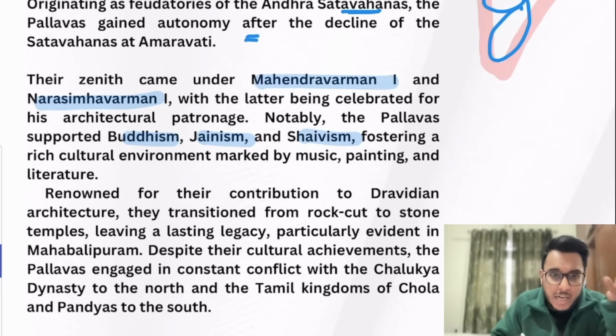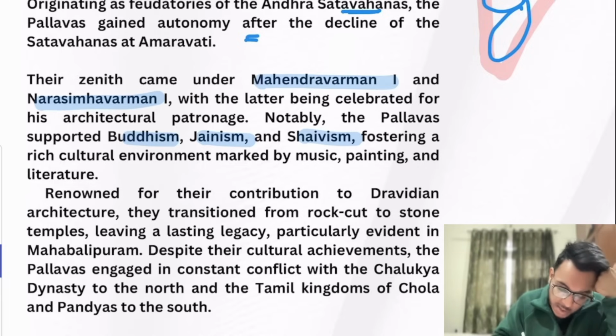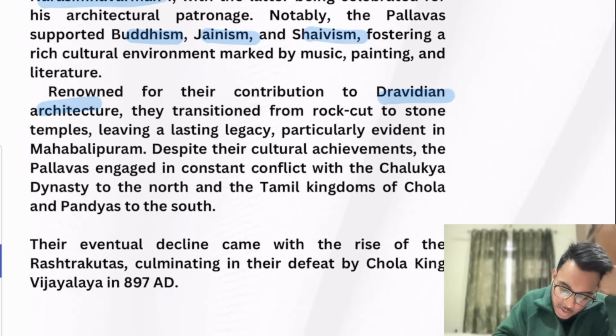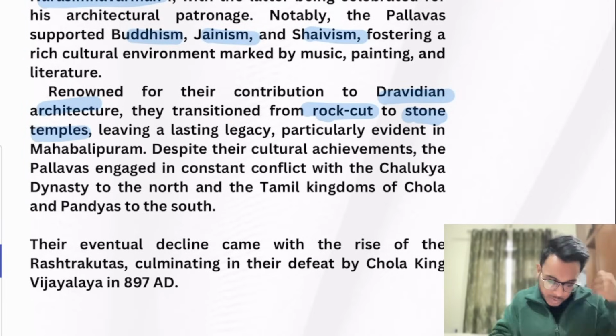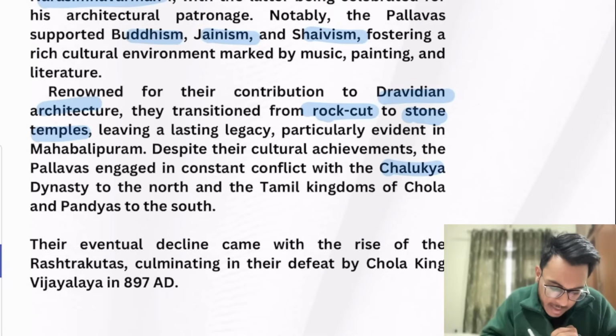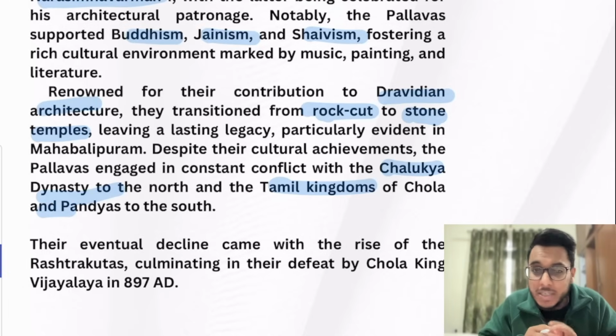They patronized art and culture, and most important is their huge contribution to the Dravidian style of architecture, which is used in temple construction. Also, they made the transition from rock cut to stone temples. Now the Pallavas engaged in conflict with the Chalukya dynasty to the north, and the Tamil kingdoms of Cholas and Pandyas in the south, and eventually their rule declined.